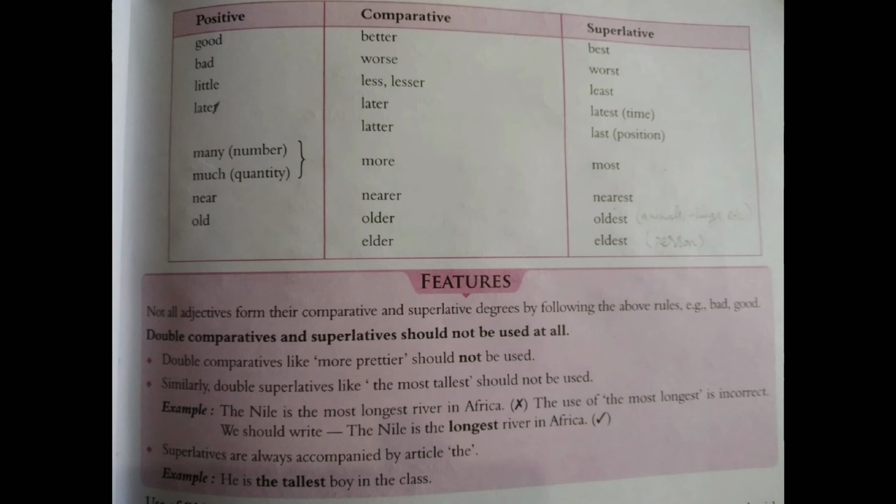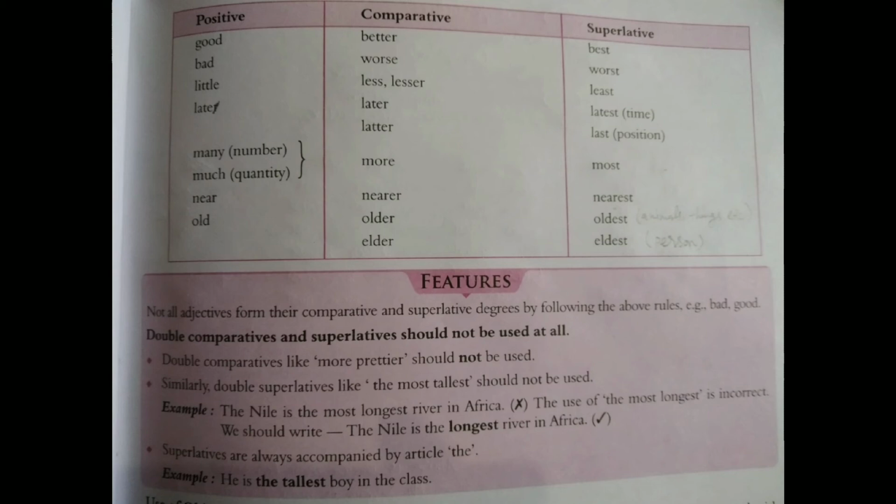There are many such words like those given on page number 33. Go through it. Good, better, best, bad, worse, worst, little, less or lesser, and superlative is least. Next word is late. Actually it's written L-A-T-E-R, but it should be late. Late changes to later and latest. It shows time. Or latter, L-A-T-T-E-R, latter, and last when it shows the position.